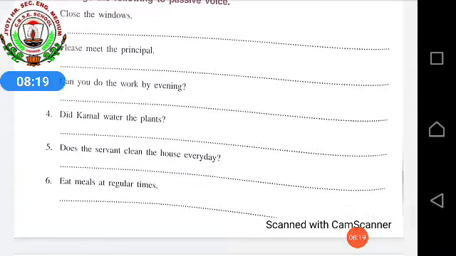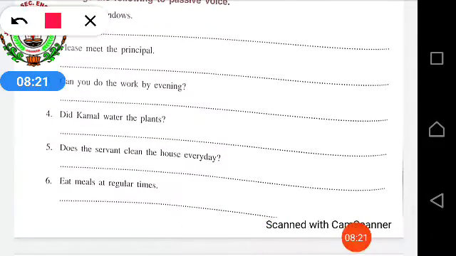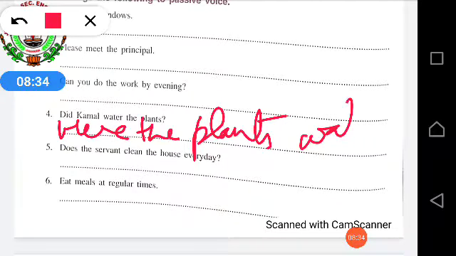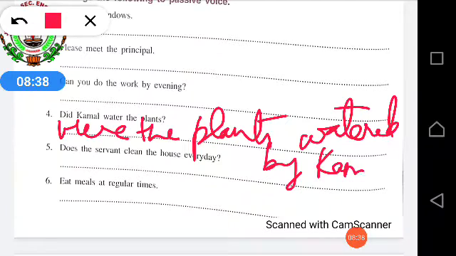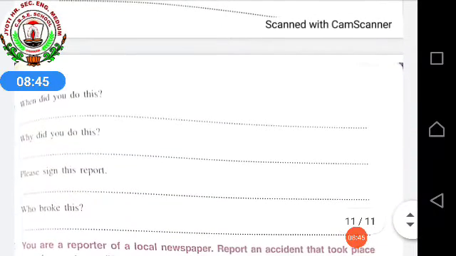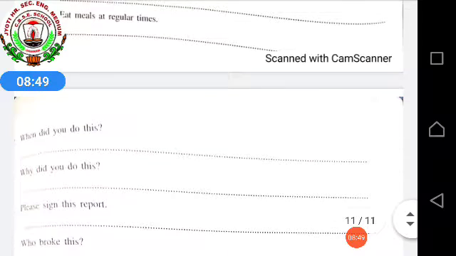Next, did Kamal water the plants? Did is given, and Kamal is one person. So what will we write? Because here it is plants, many plants, plural, we will be using were: were the plants watered by Kamal? And the question mark will be there. So in this way, till the fourth I have solved. The fifth, sixth, seventh, eighth, ninth and tenth you people will be doing by yourself.